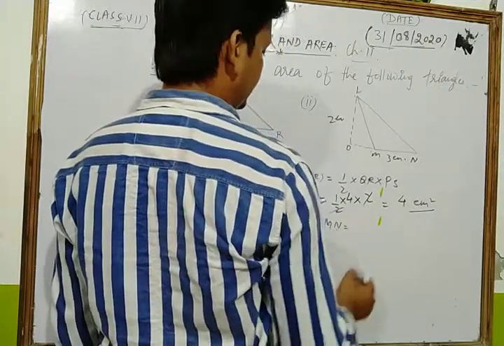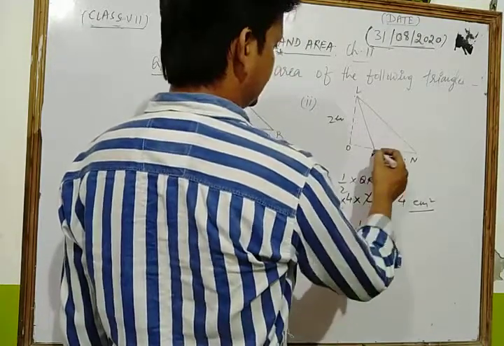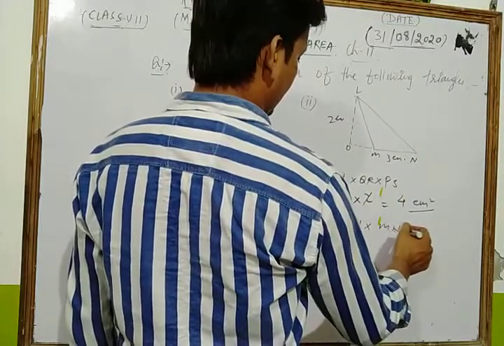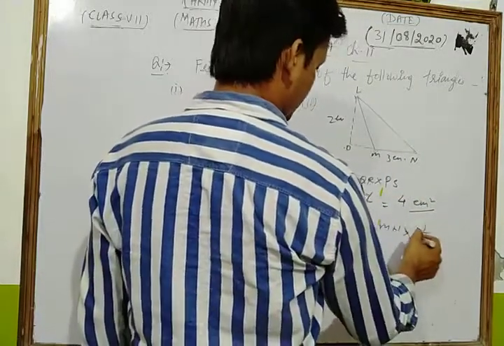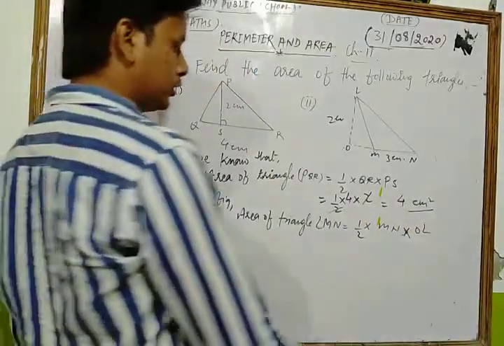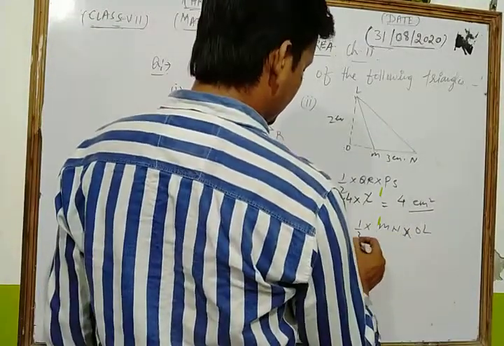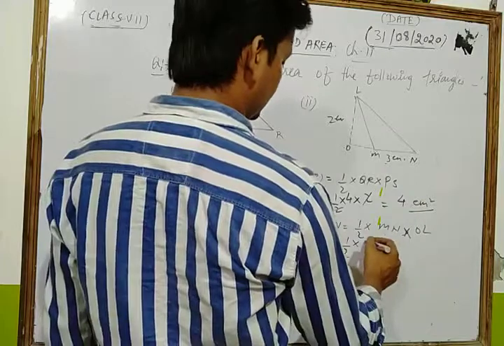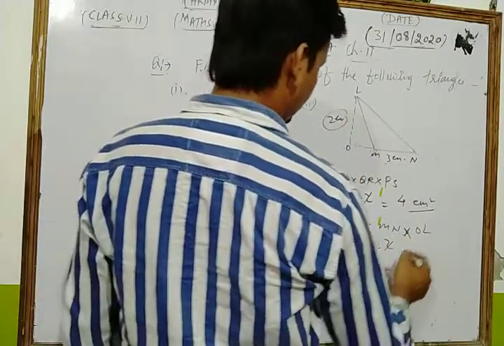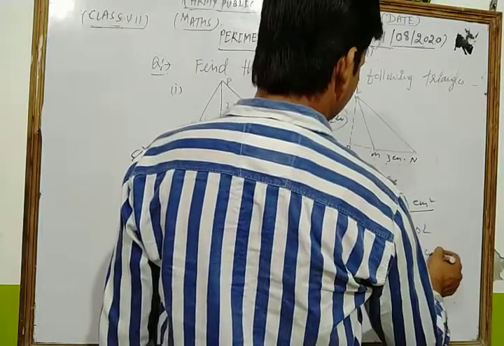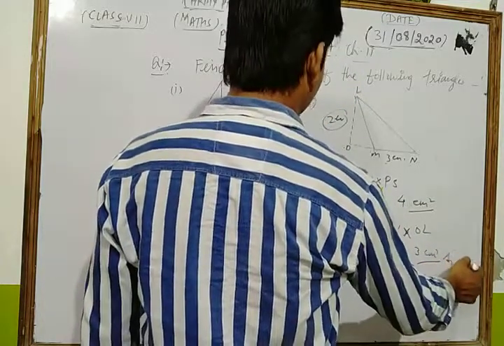Area of triangle LMN is equal to 1/2 base is MN and their corresponding height is OL. Now we put the values of each. Base MN is 3 and OL is 2. So the 2s cancel each other, and we get 3 centimeter square. So this is another answer.